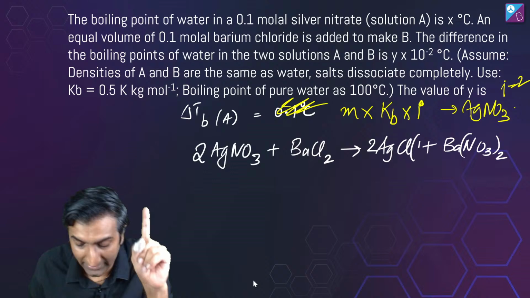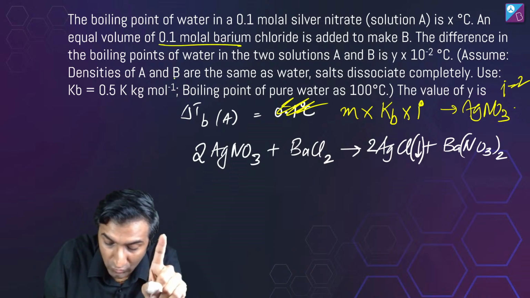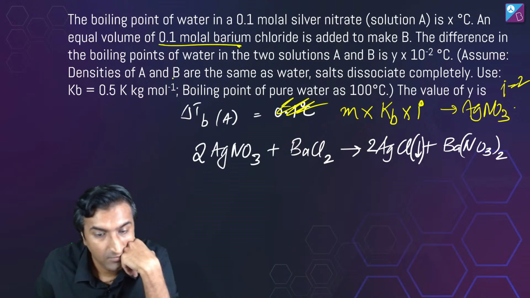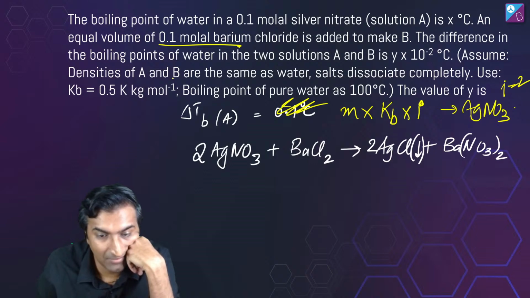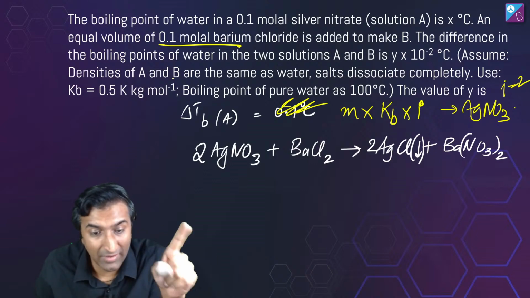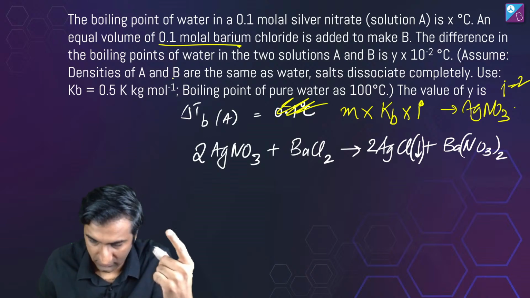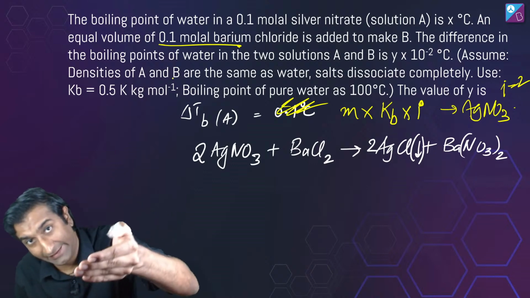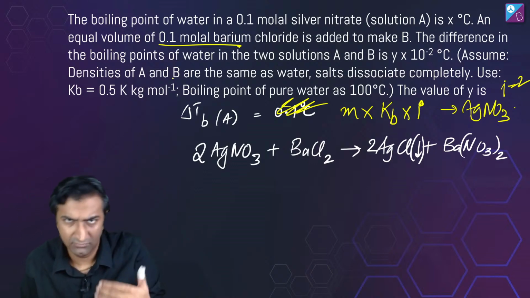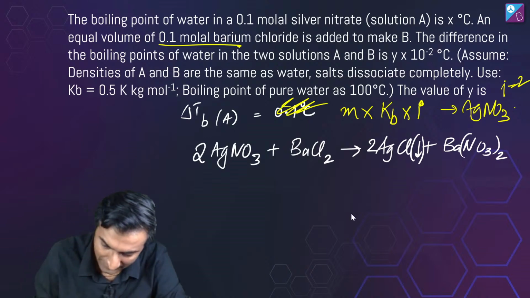Let's just write that. But the moment I add BaCl2, look what happens. i की जरूरत नहीं है, complete dissociate. Rek, उसमें भी तो i की जरूरत होगी. Even if it completely dissociates, तब भी i की जरूरत होगी. Because i is the total number of particles that is expected, right?